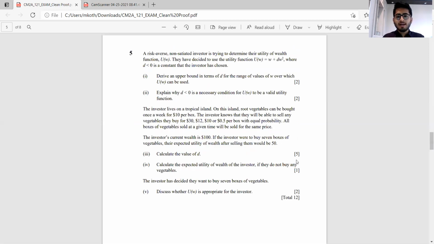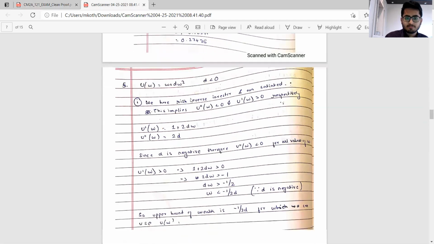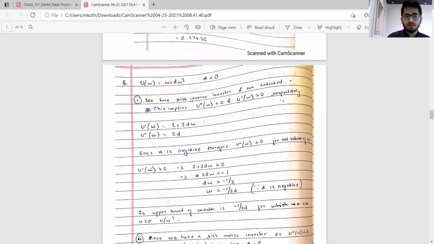Part 5, again a pretty direct question, but even in the last term we had a question from utility theory which took a hell of a lot of time to solve. This question did not take that much time, but when it comes to typing on MS Word, it would have taken some time, specifically in part 3, to compute the value of D. Had this been on paper, it would have been pretty straightforward to calculate. So we'll directly go to the answer, since it's a pretty straightforward question, no trick involved.